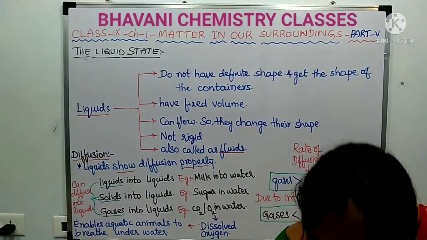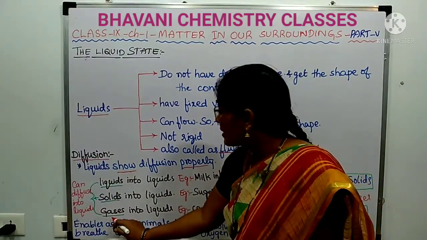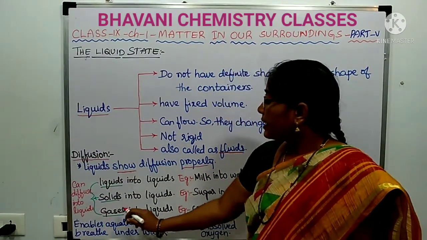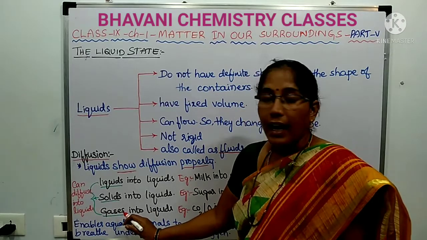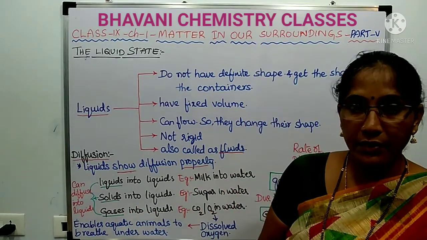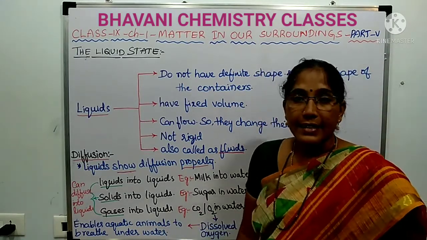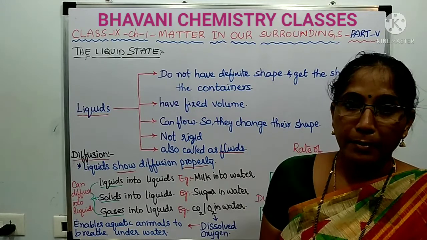Now one more type of diffusion, that is gases into liquids. See, the gases also will get intermixed with the liquids. You have seen that atmospheric gases will intermix in the water.